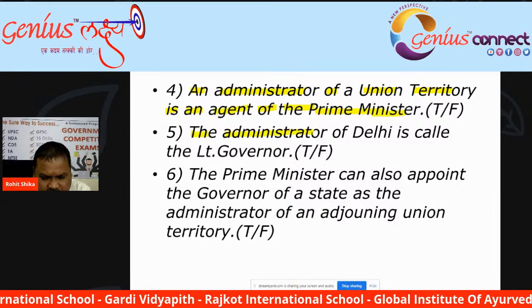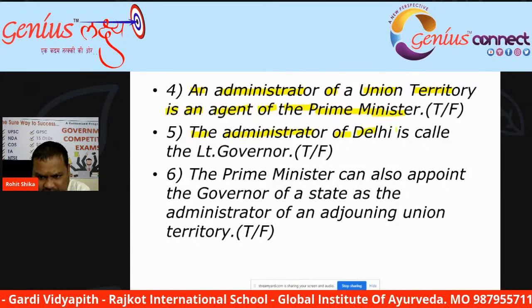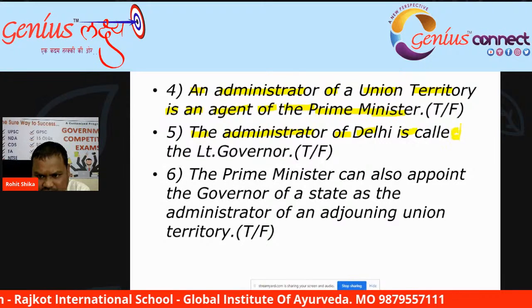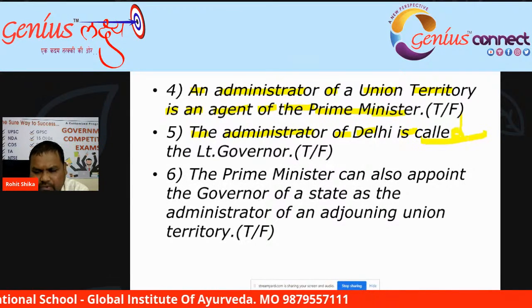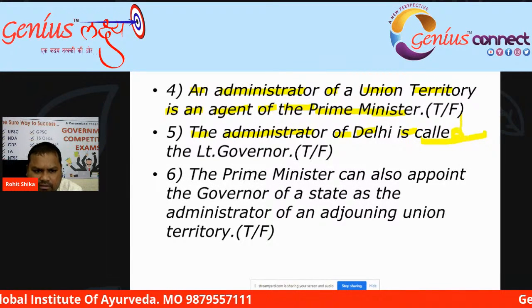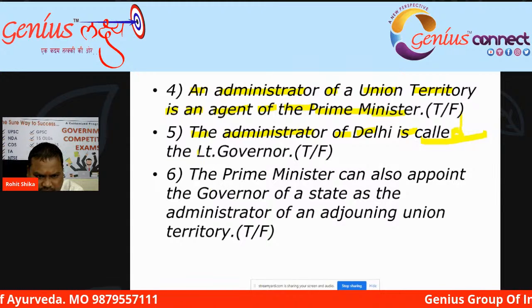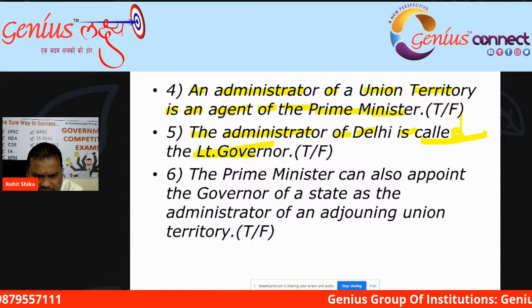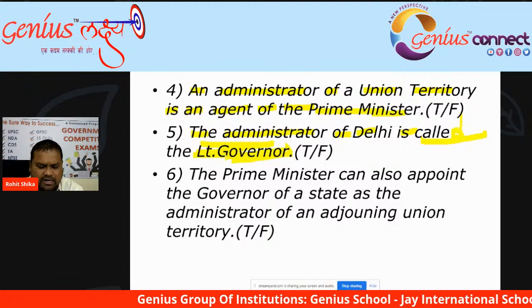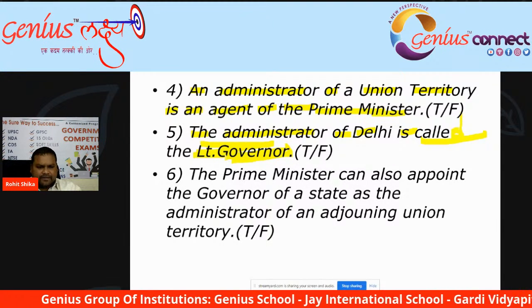The administrator of Delhi is called the Lieutenant Governor, because the administrators of different union territories are designated differently.